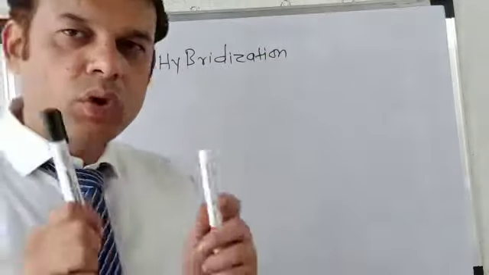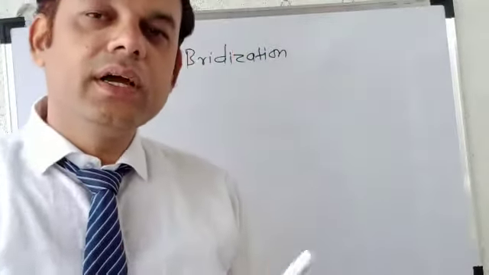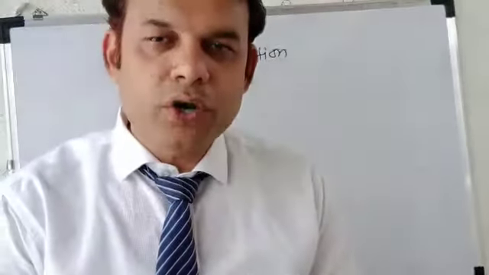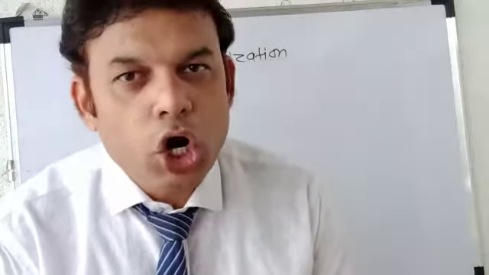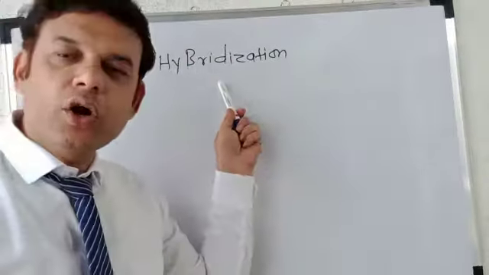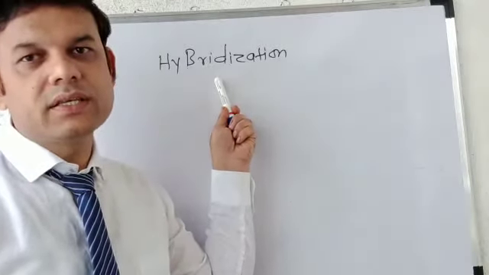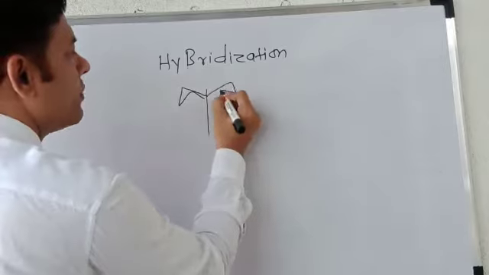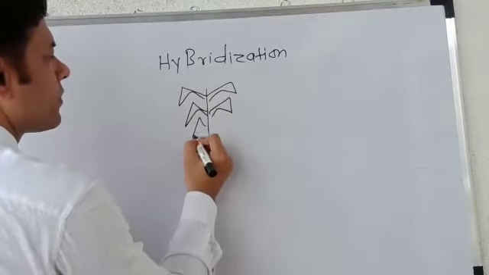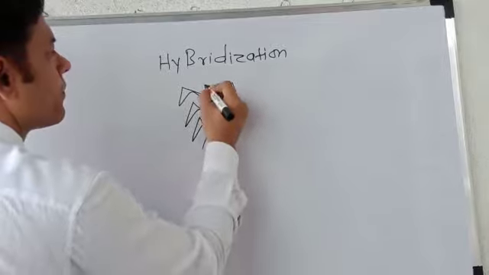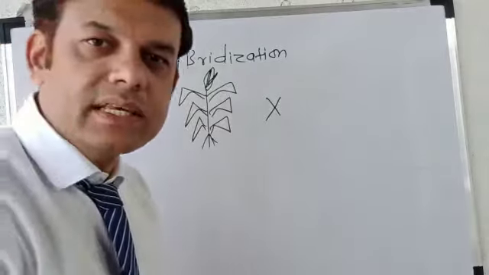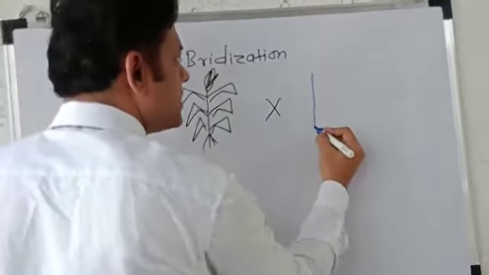Okay students, tell me, what is plant breeding? We have studied it as a definition. It is the art and science of improving crop plants for human welfare. We have to enhance the quality of plants qualitatively as well as quantitatively. Now this is one of the techniques of plant breeding by which we can increase or enhance the production. Now what is hybridization actually? Hybridization means, suppose there is one plant, this is one plant, and suppose there is another plant. I draw this as another plant.